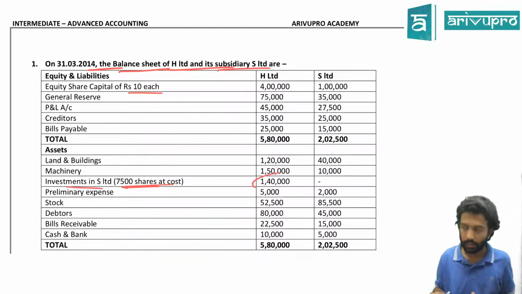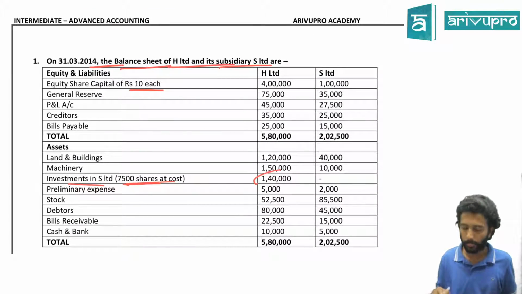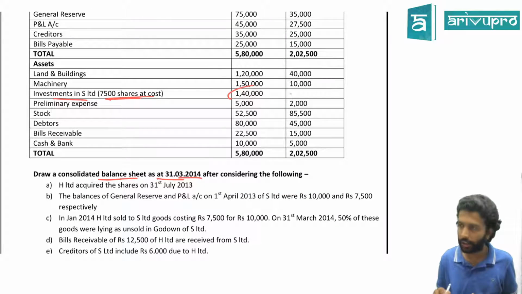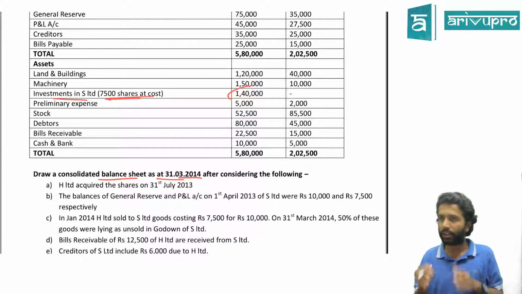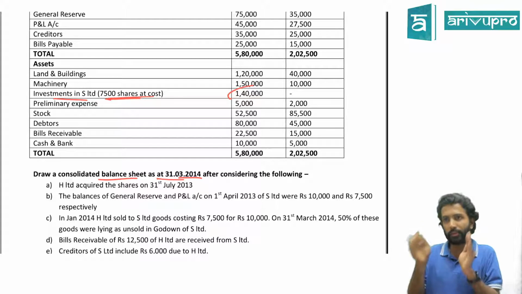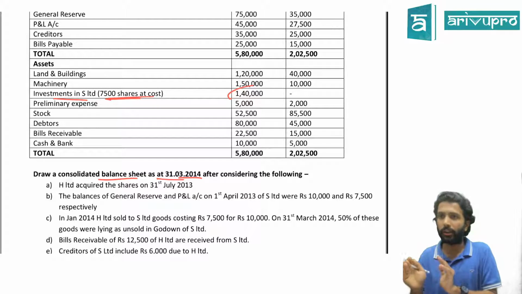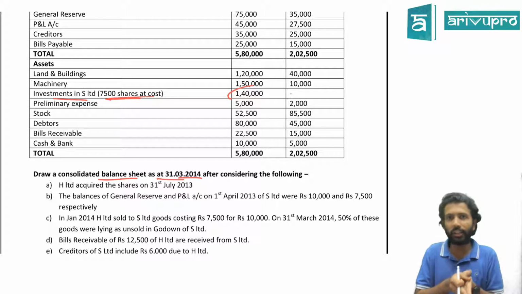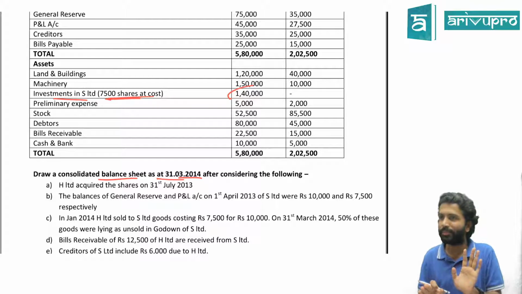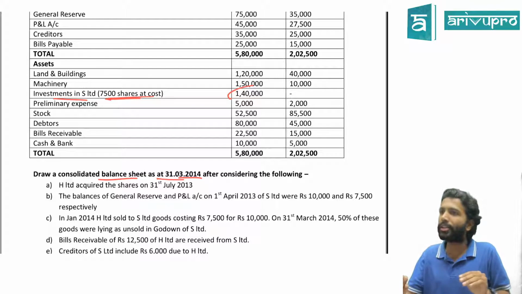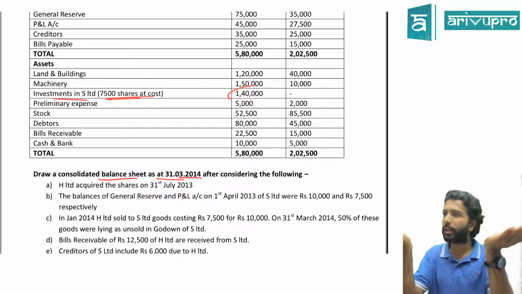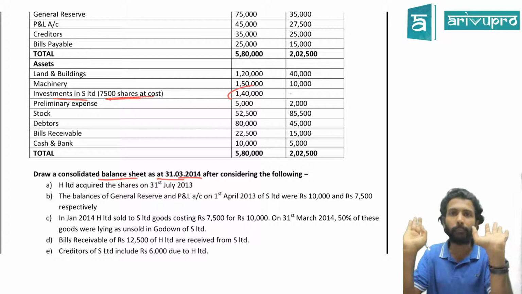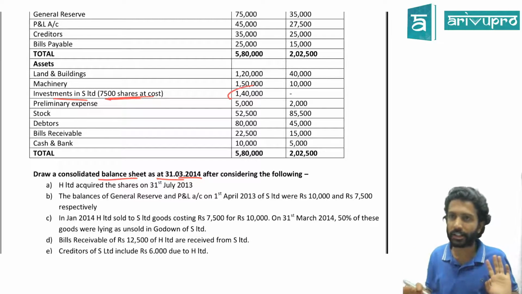Go back, check the heading of that balance sheet. 31st March 2014. When are you preparing the consolidated balance sheet? Same day. Obviously, after the balance sheet is done, each company has to prepare their financial statements first, then only you can consolidate them. So the date should be the same, not a 1 year gap. You're not doing a balance sheet, you're doing a consolidated balance sheet. You will start consolidation when the total financial statements of individual companies are done and ready. Fair enough? So both the dates are the same there.